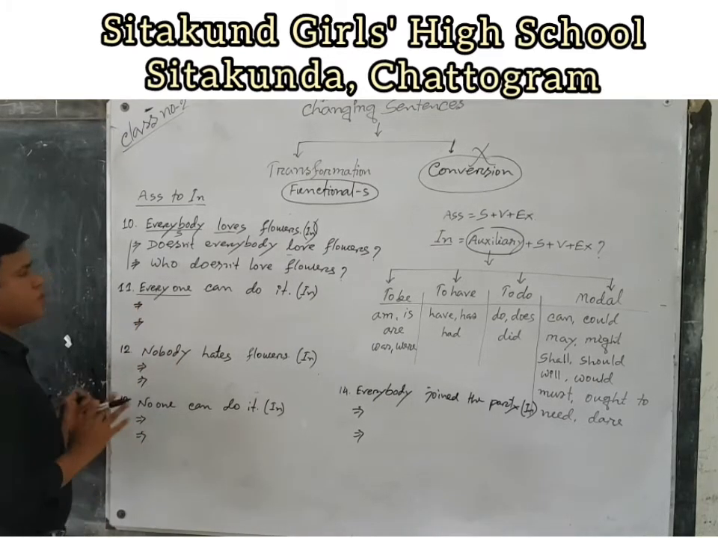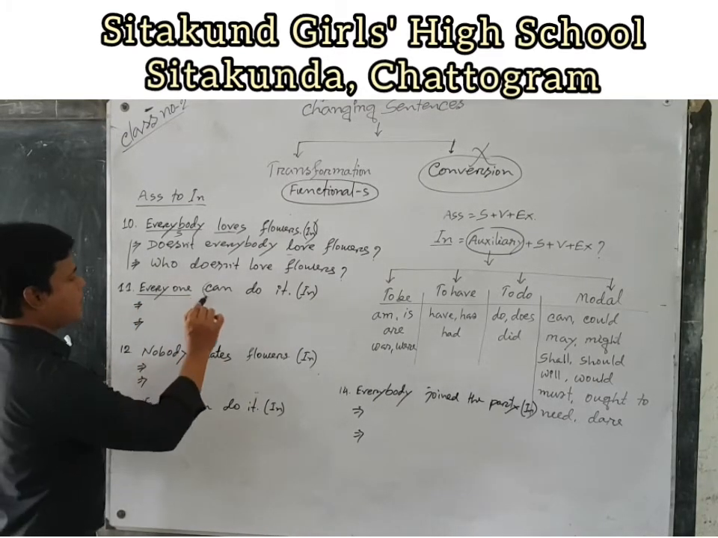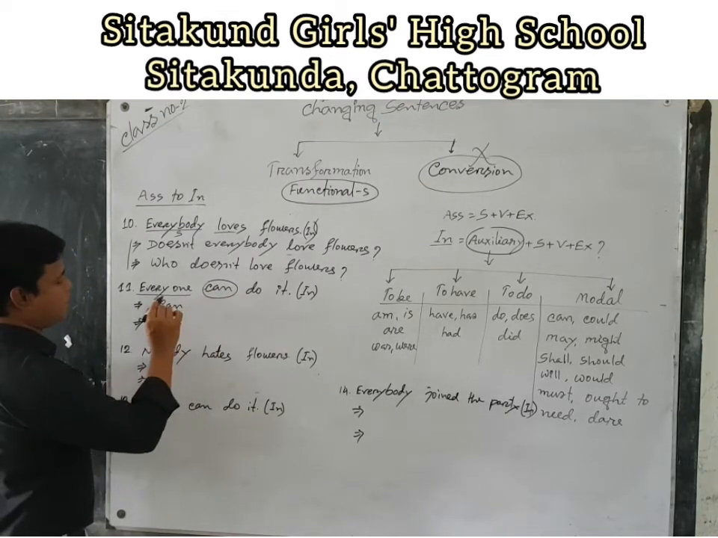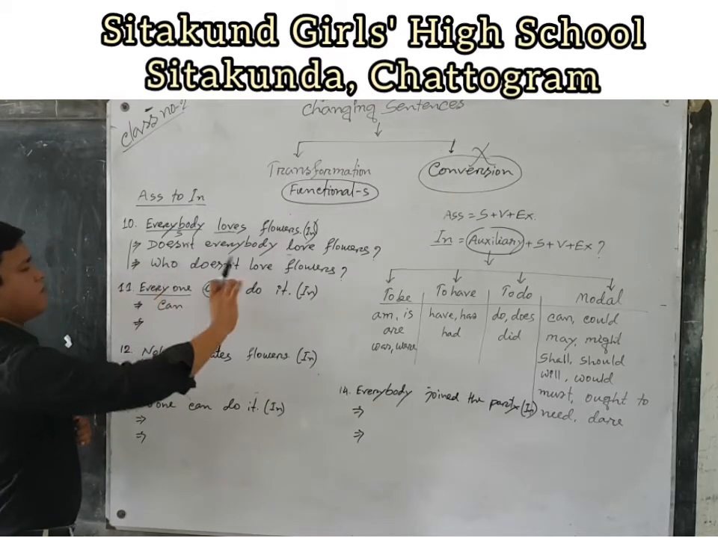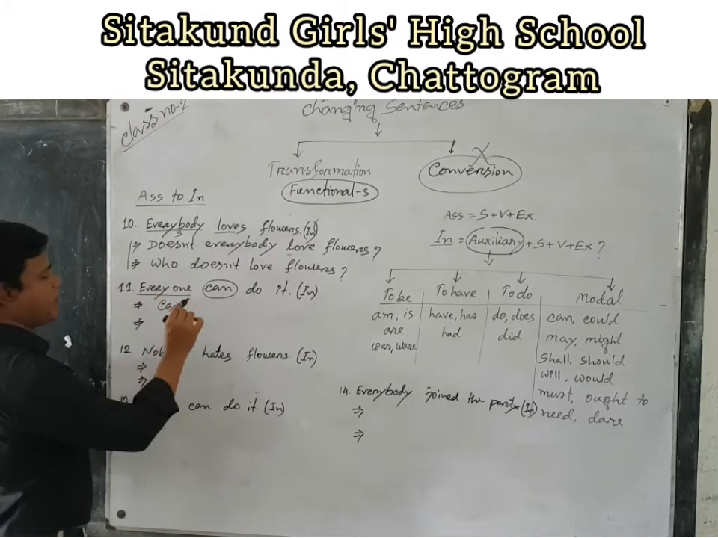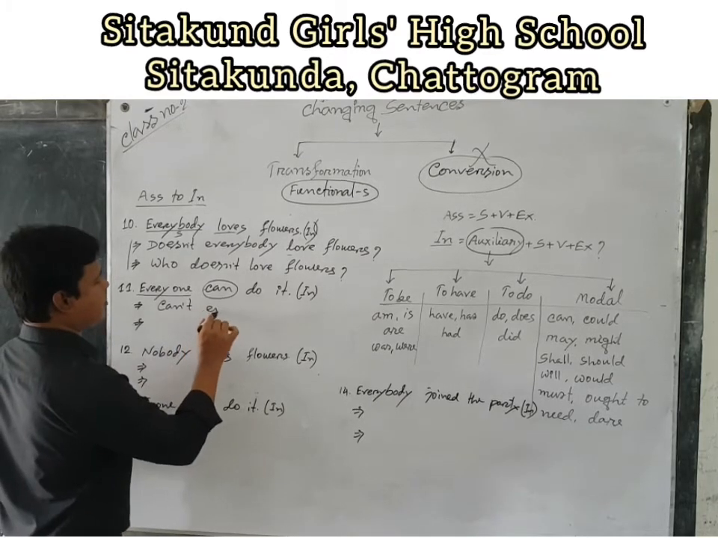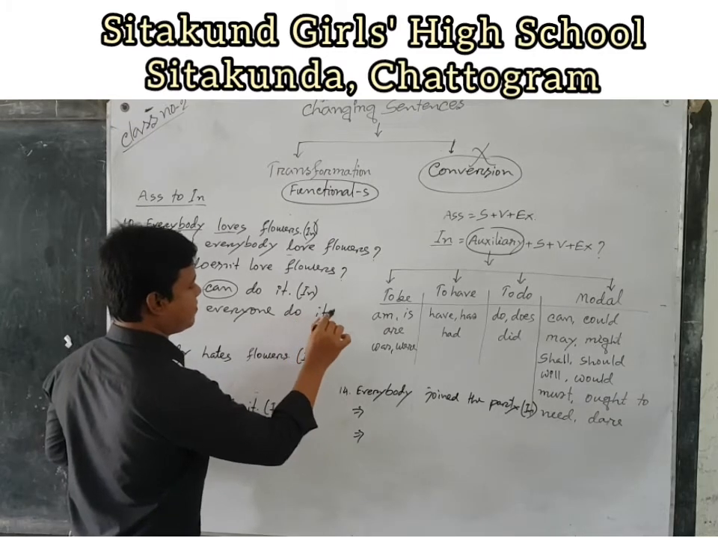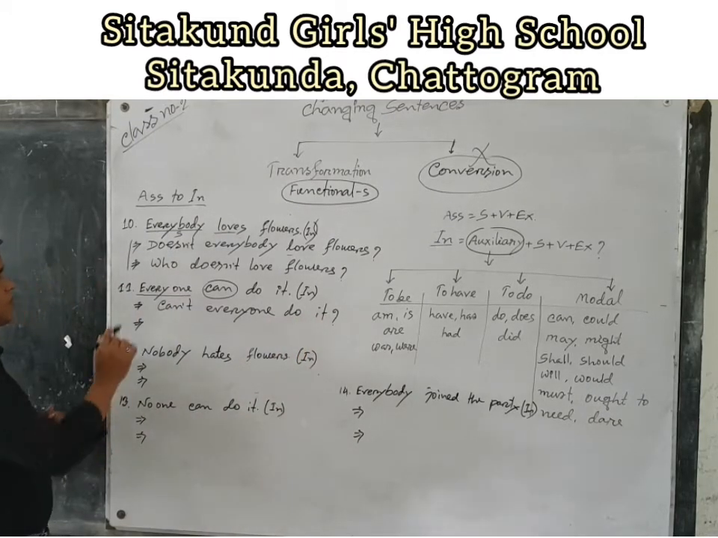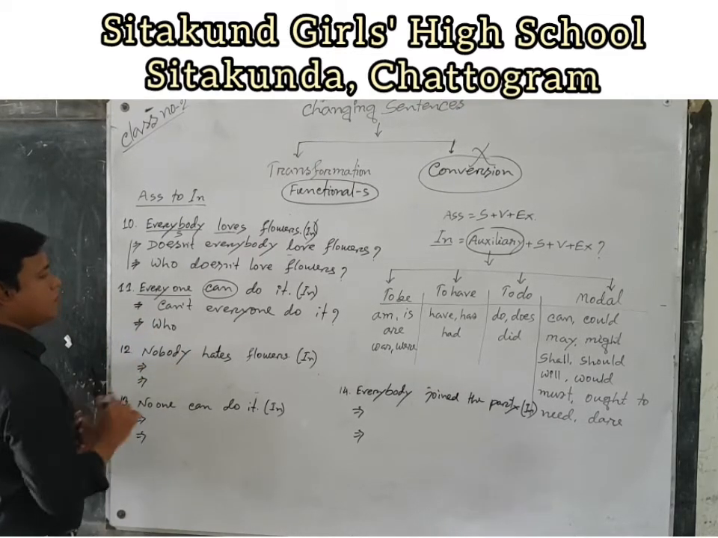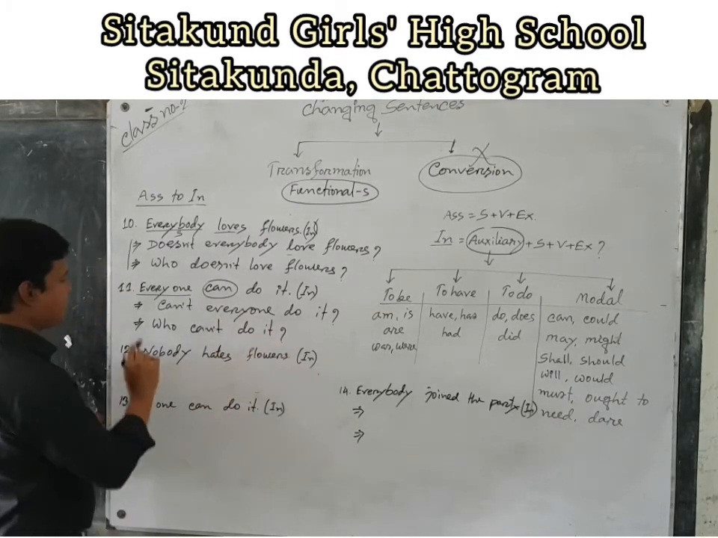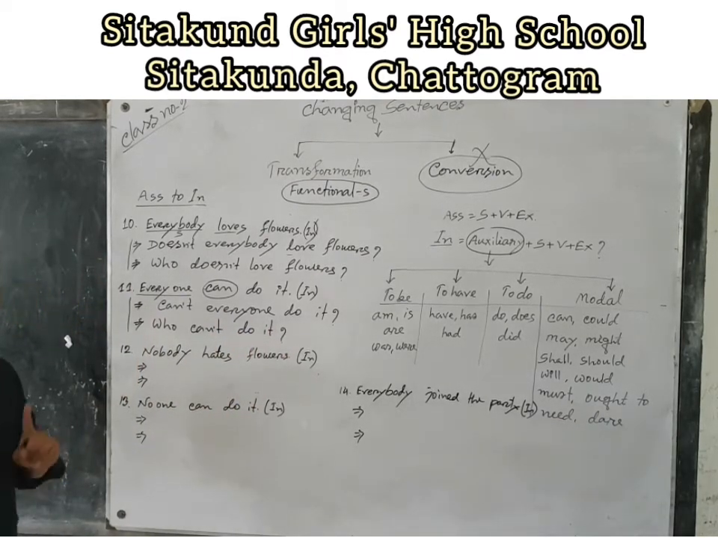We can also use who, but at first there is an auxiliary verb, so we have to use it first. Can. The sentence is affirmative, so we have to make it negative, can't, and the subject. Can't everyone do it? This is one type, and we can go for another type. For everyone we can use who cannot do it. But it is the same, we can do one.